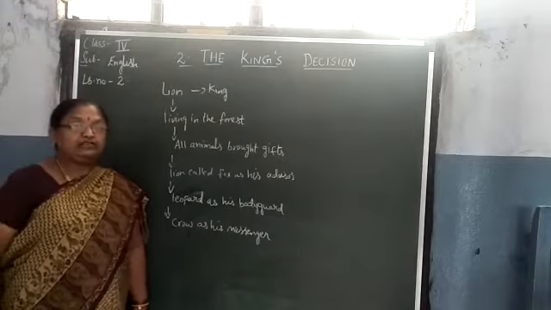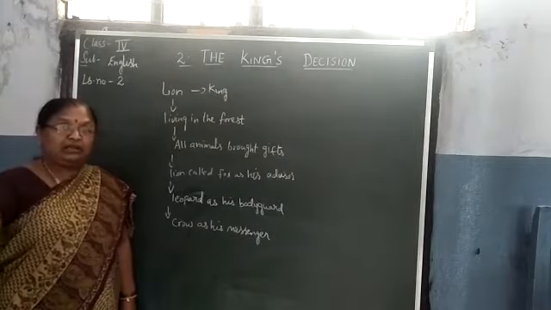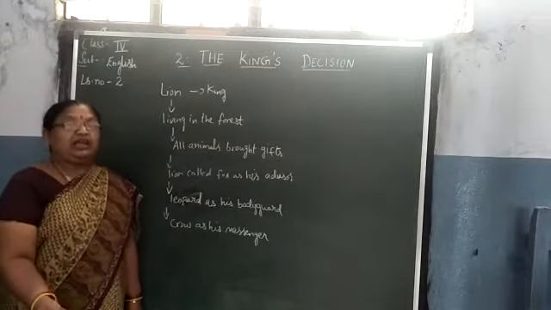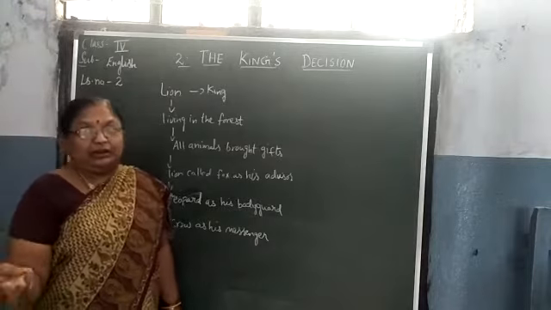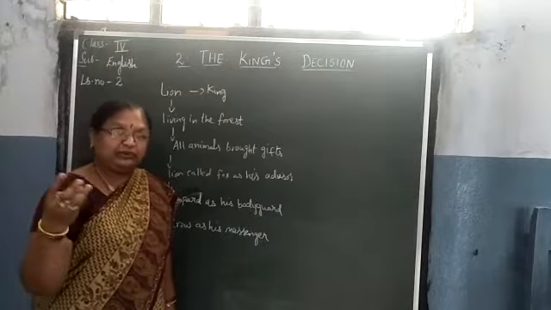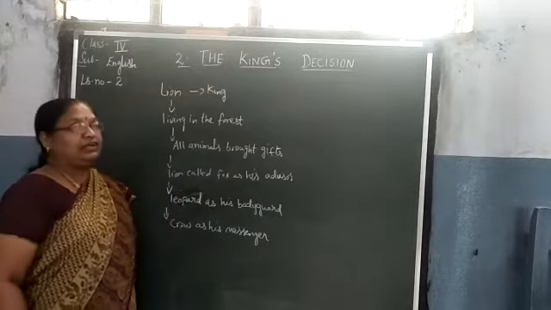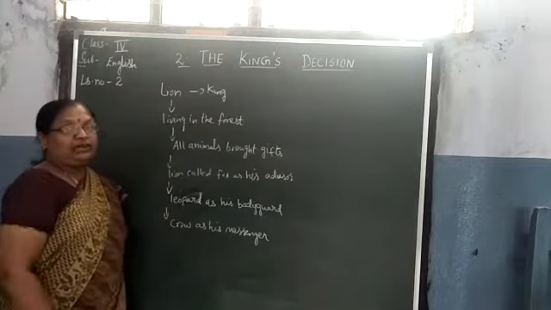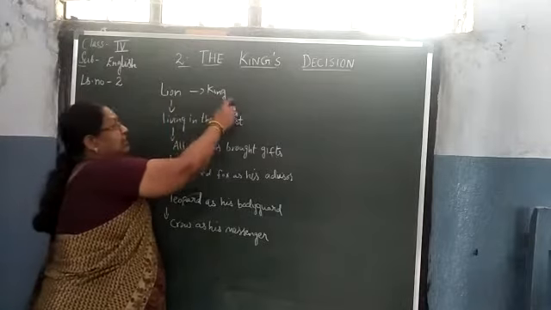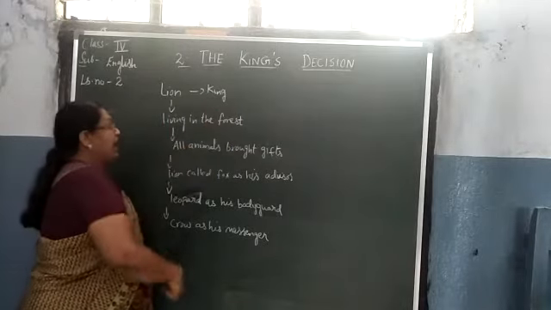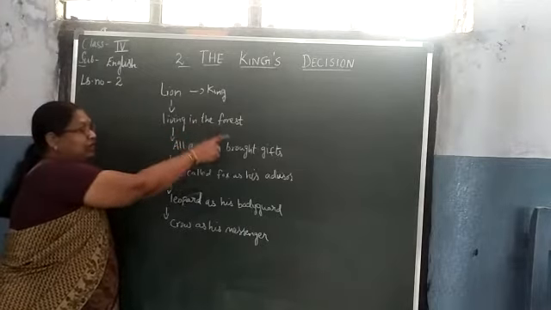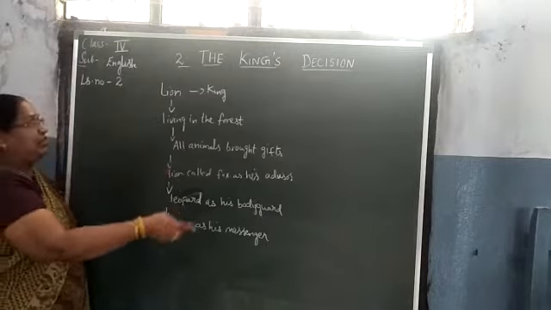As you all know, what does king mean? Head of the family. If you are the manager, you are the head of the class. Whoever is the head, you have to call him the king. In this lesson, there is one animal, the lion. He is the king of all the animals. The lion lives in the forest. This is all the introduction, children. Let us go into detail after.